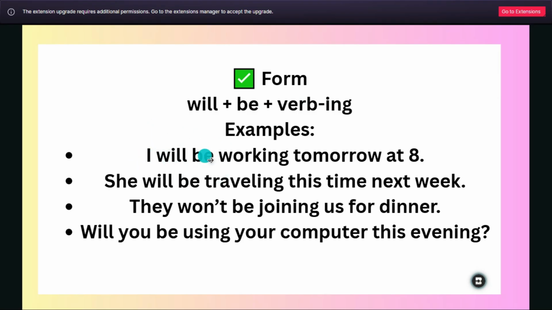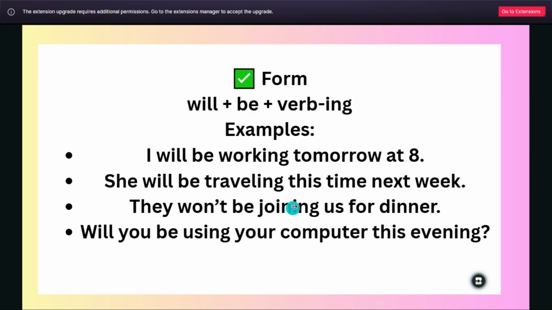I will be working tomorrow at 8. So I will be working, and this is the form of the future continuous. I will be, and then we will add the verb-ing. She will be traveling this time next week. So she will be traveling. This is the same form. We are using the same form, will be plus verb-ing. And this is the continuous form when we come to the ing form.